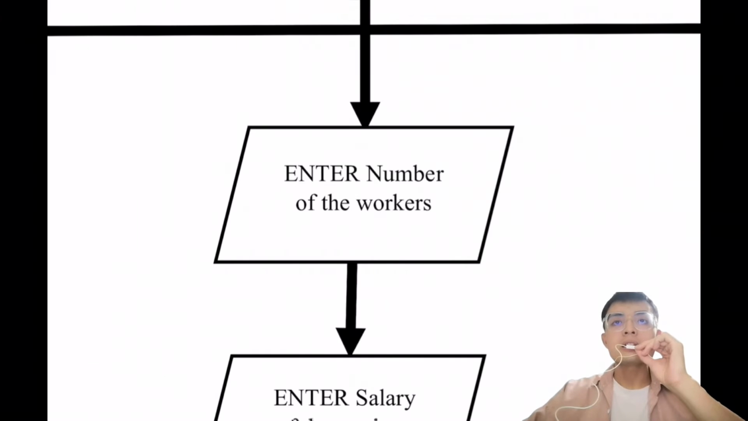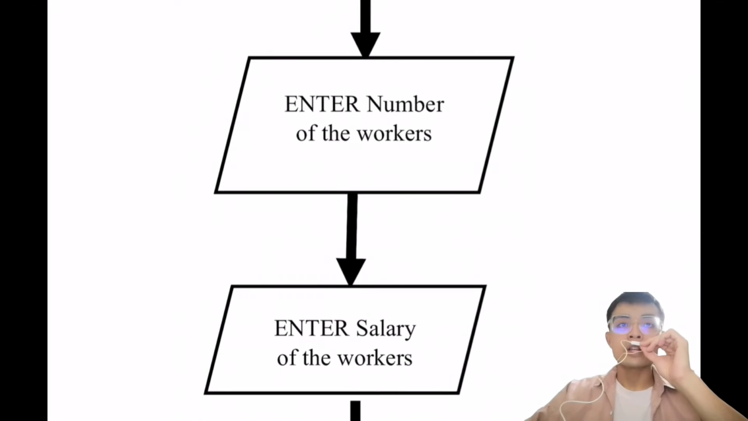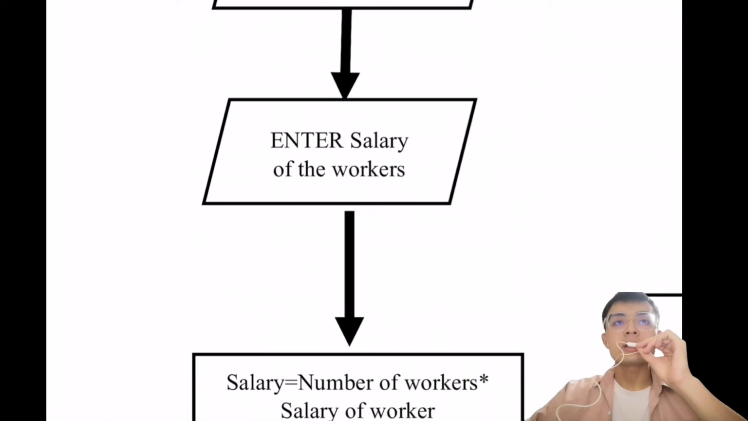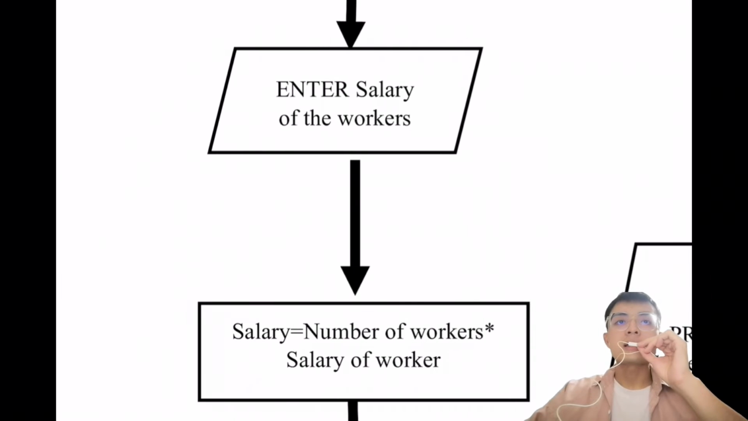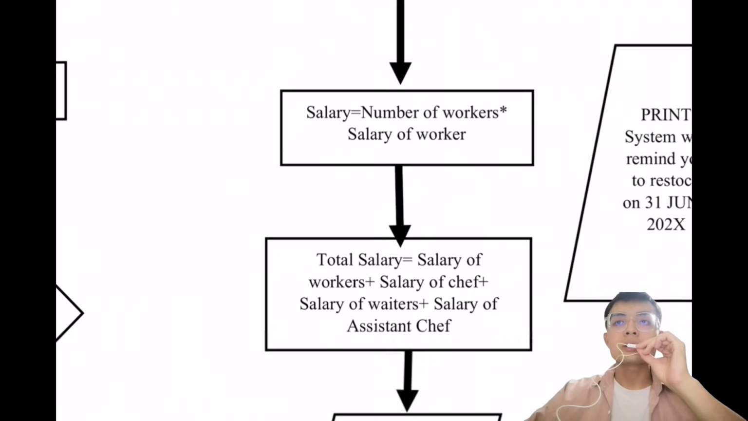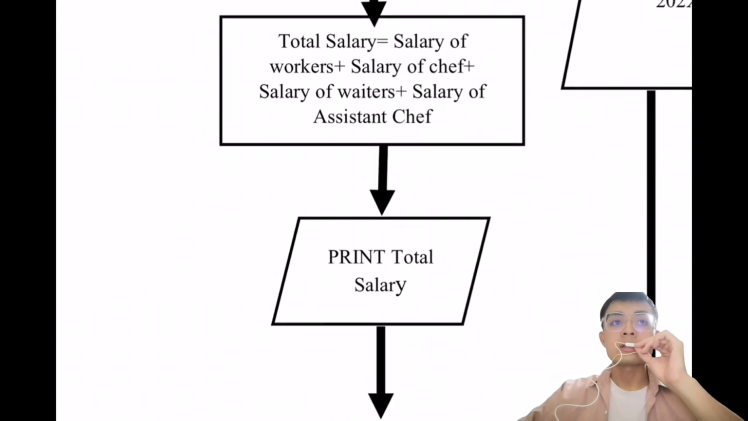First, enter the number of workers and their salary. Then apply the formula to calculate the total salary of the workers. Lastly, the system will print out the total salary, then come to the end step.